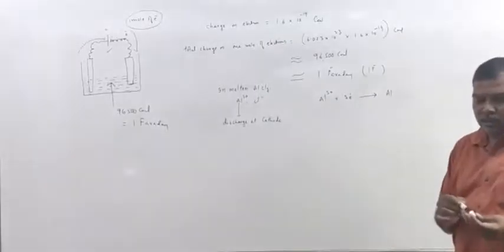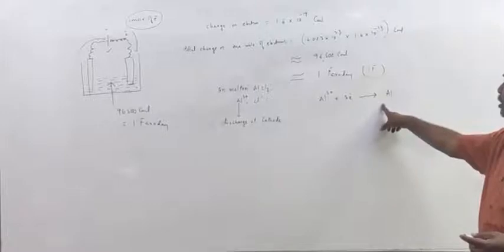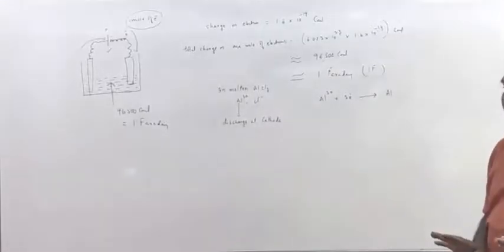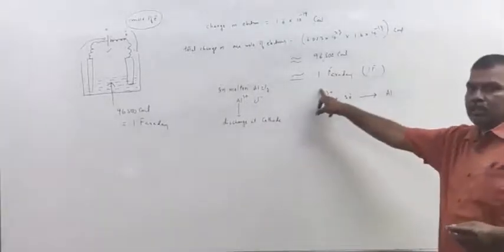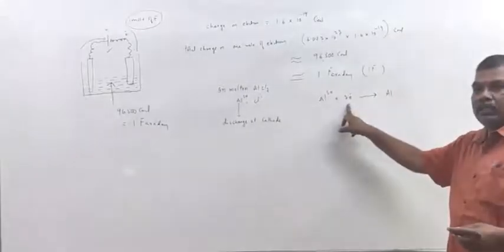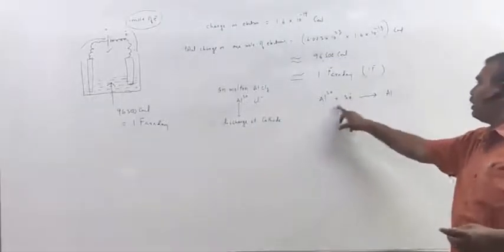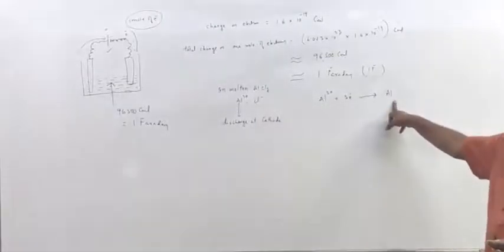So this equation represents the discharging of Al3+ ions at cathode. Al3+, because 3 units positive charge is there, therefore to lose its charge it should gain 3 electrons. After gaining 3 electrons, it deposits as aluminum.